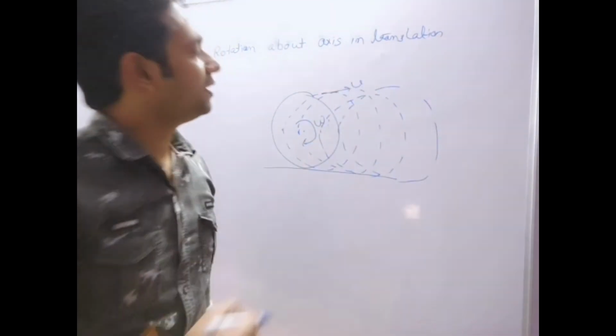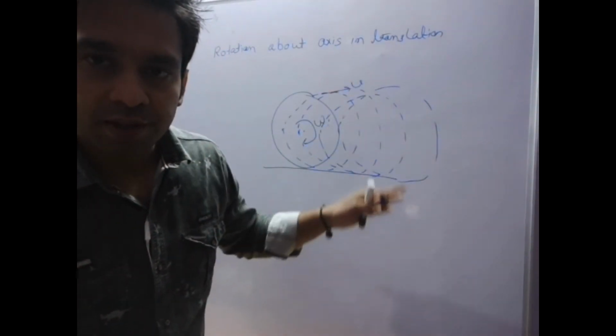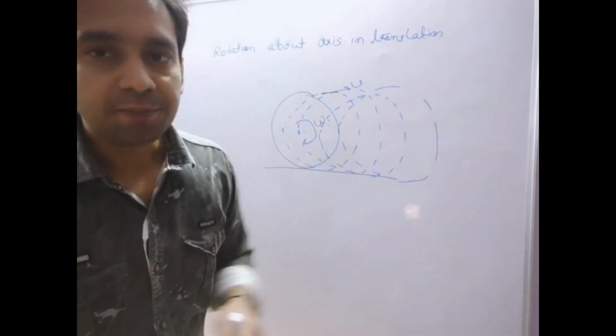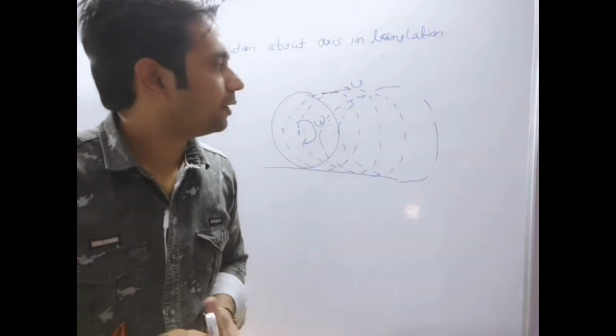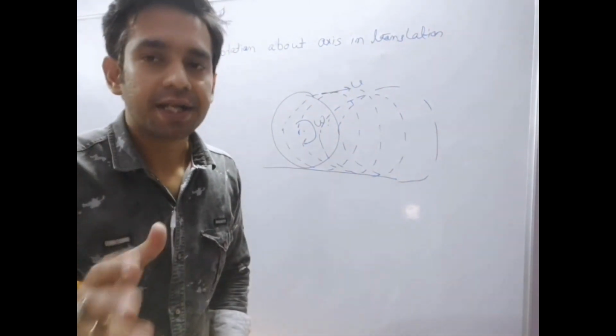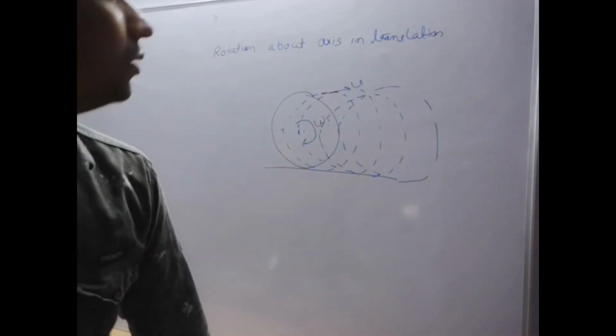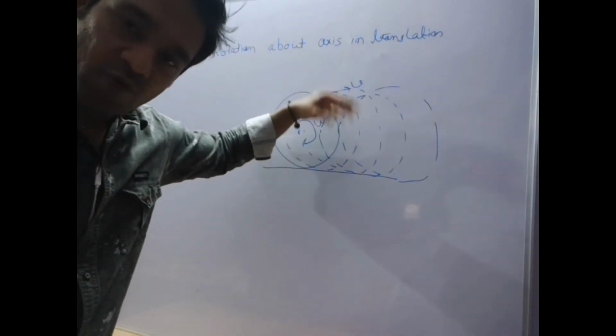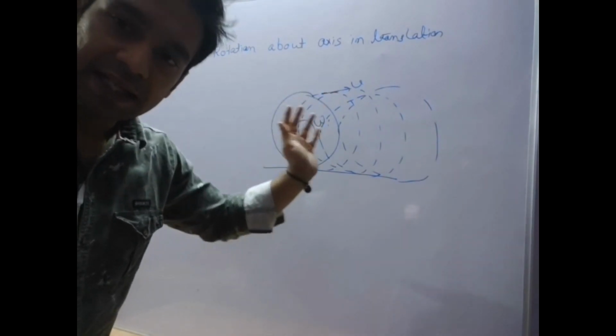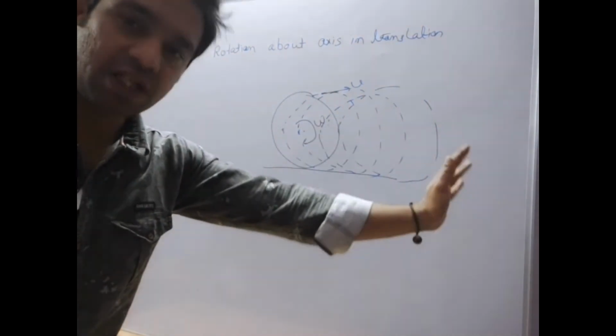So in this way it moves forward. Please ignore my drawing, I'm just trying to convey the concept. So it moves with angular velocity omega plus linear or translation velocity v.